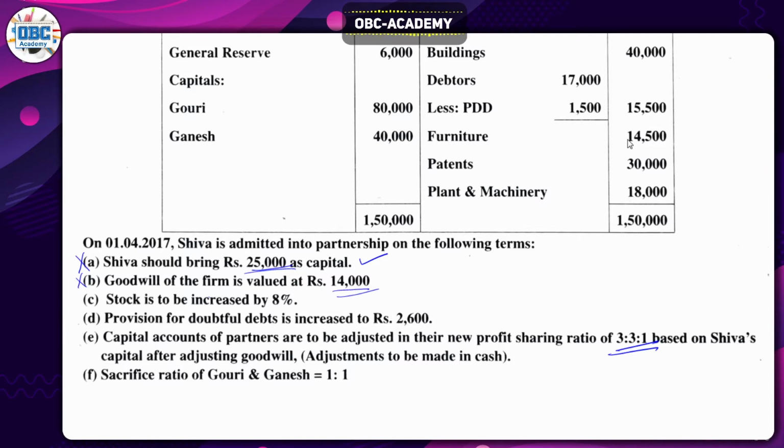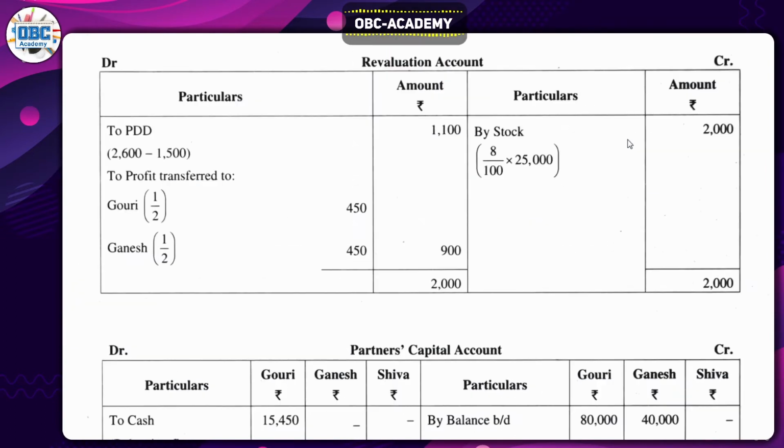So the stock amount is 25,000, and you have to increase by 8%. Whatever is increasing in the form of asset, which is helpful or good for the company, will be recorded on the credit side. Which is bad for the company will be recorded on the debit side. So the asset is increasing, that is a good sign, and we'll record it on the credit side. By stock 25,000, 8%, 2,000 rupees.